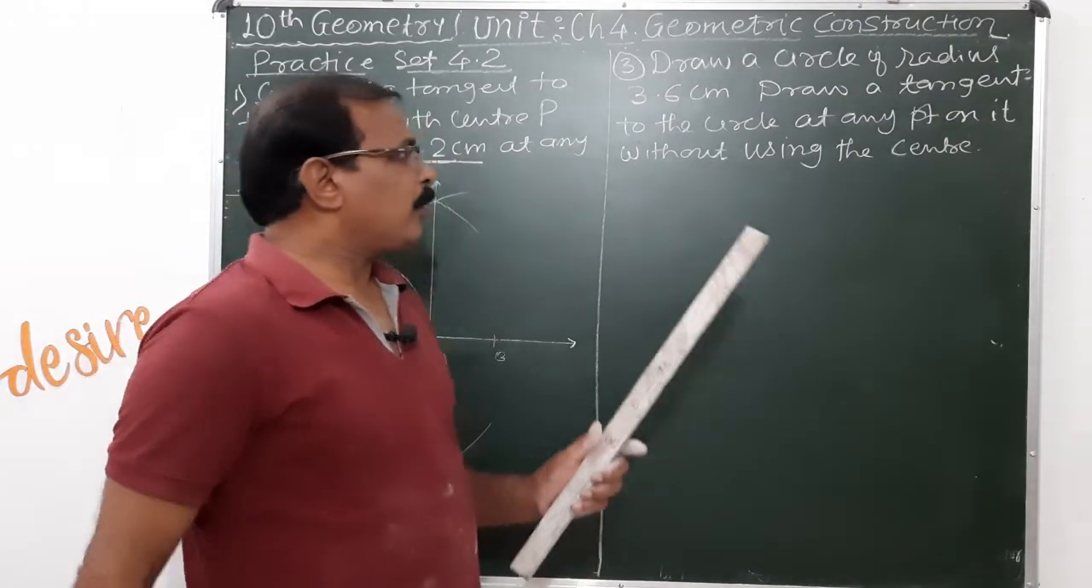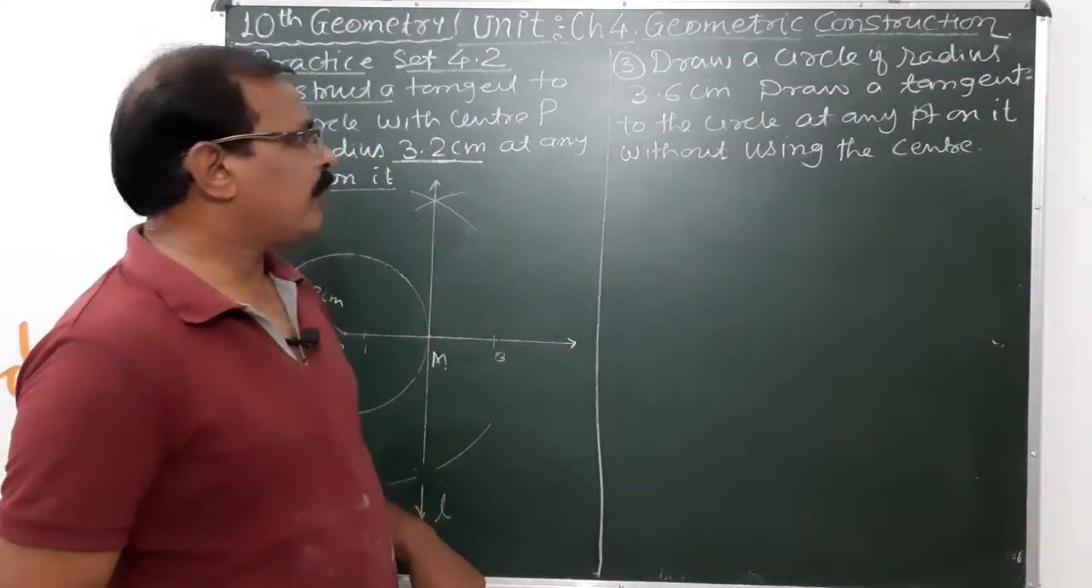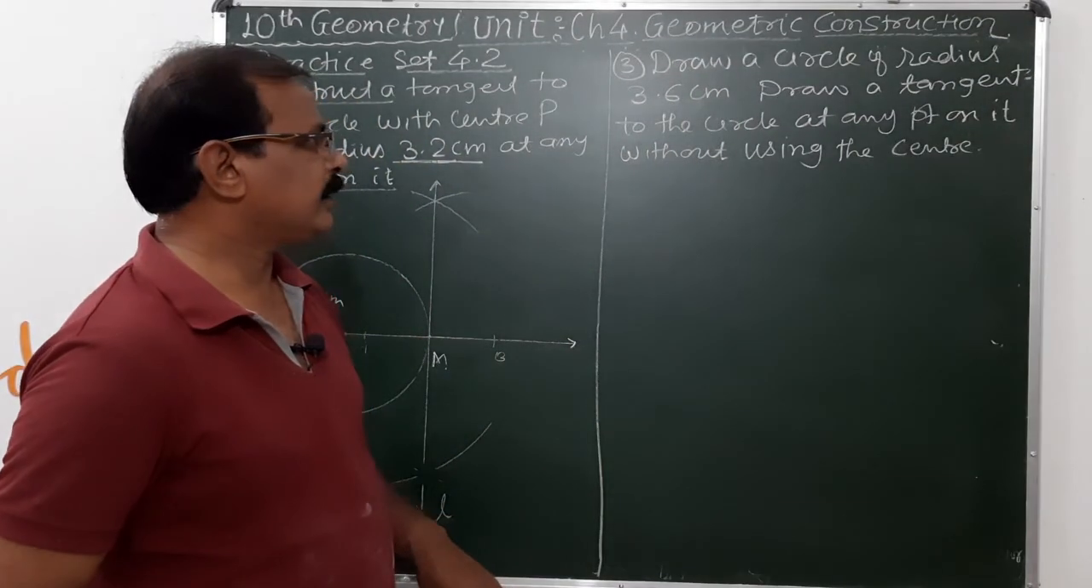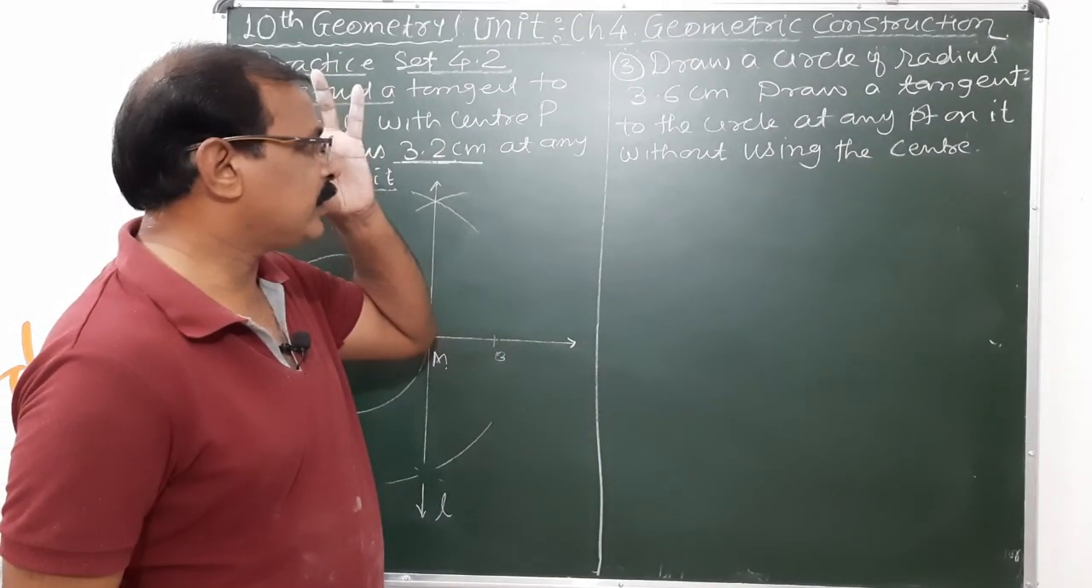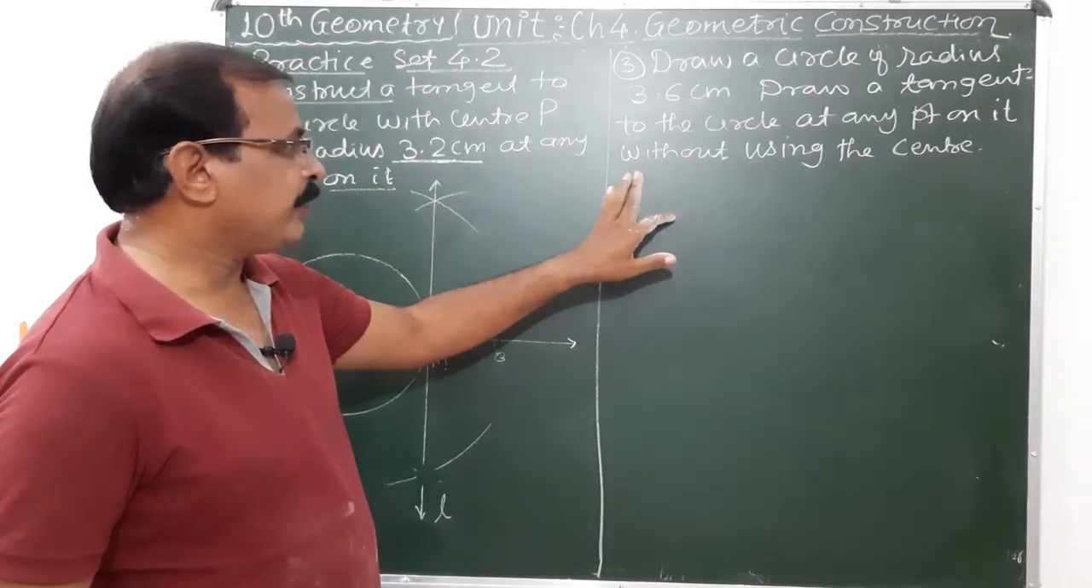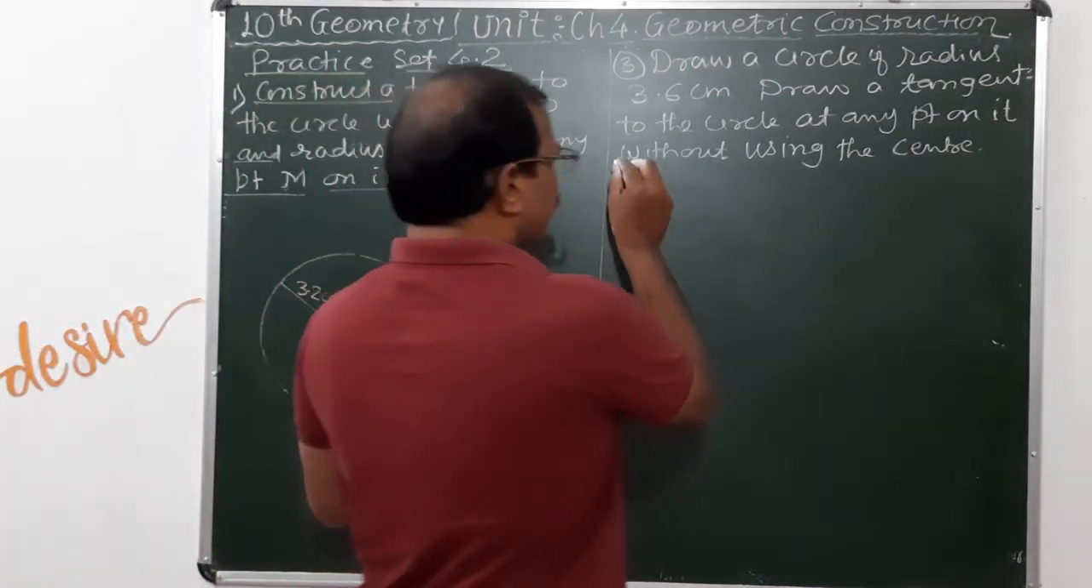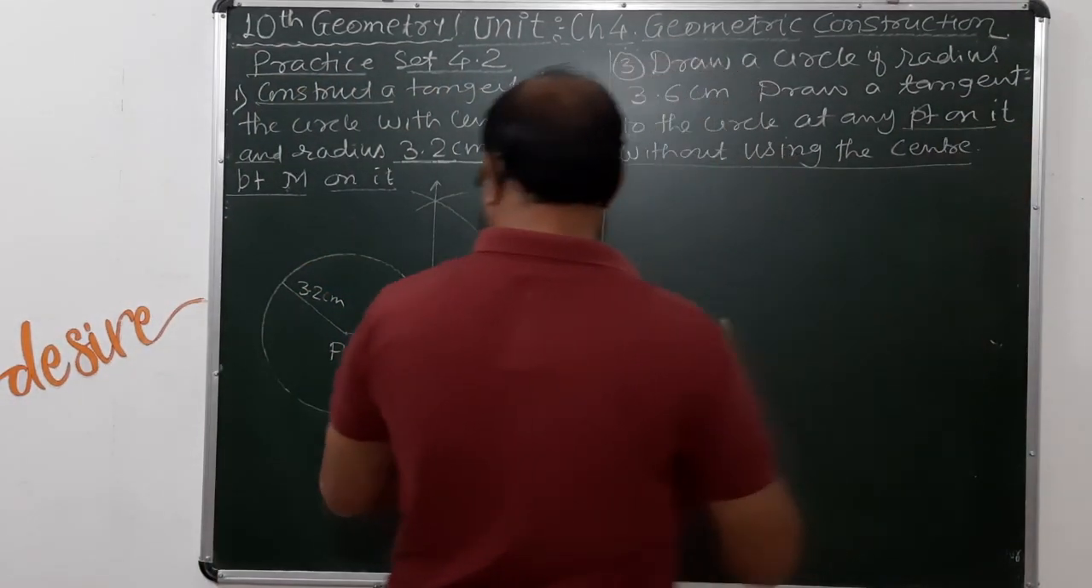The next problem is: draw a circle of radius 3.6 centimeter. Draw a tangent to the circle at any point on it without using the center. This is an important one, without using the center. Here we are using the center.